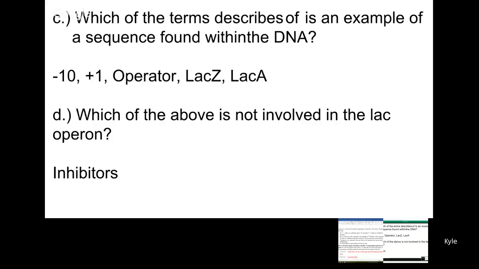For D, which of the above is not involved in the lac operon? Inhibitors are the only one that is not involved.